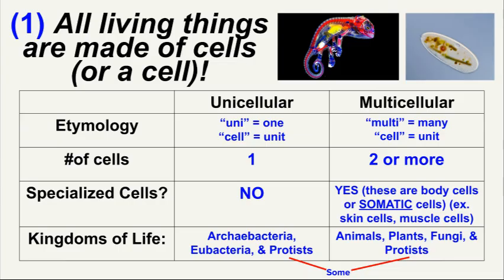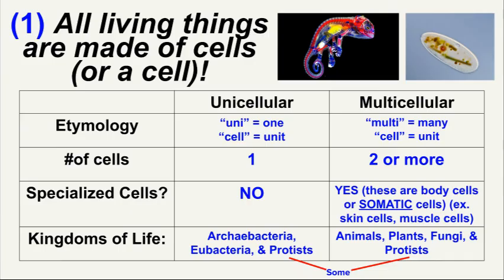The kingdoms that compose unicellular organisms are bacteria, our archaebacteria and our eubacteria. But there are some protists that are also unicellular, and actually most of them are. Now, multicellular organisms have many cells. These organisms can have 2 or more cells, sometimes even trillions of cells. Cells of a multicellular organism are called body cells, or the more scientific word would be somatic cells.